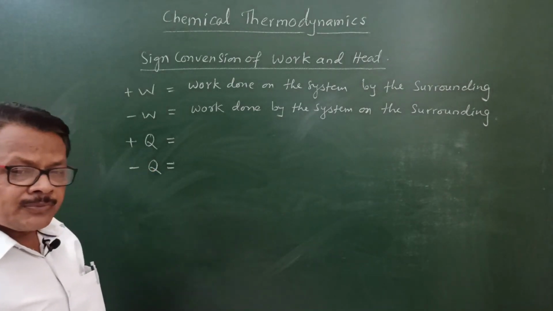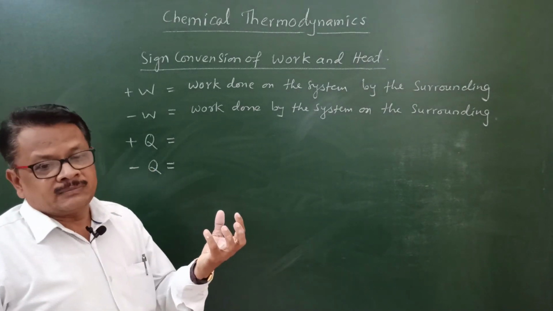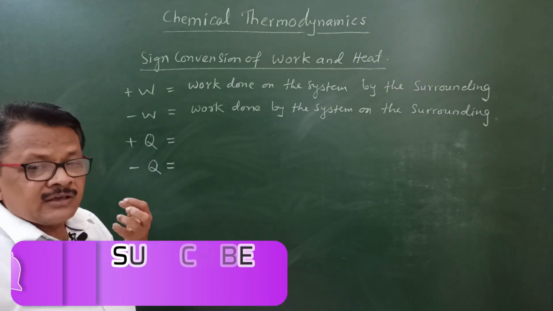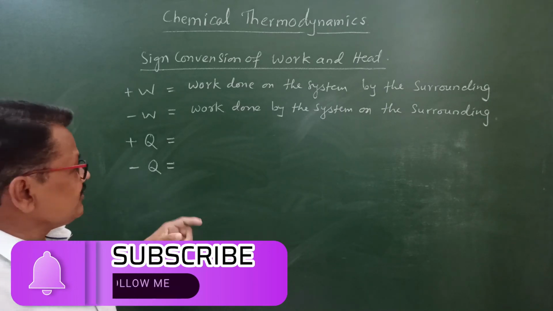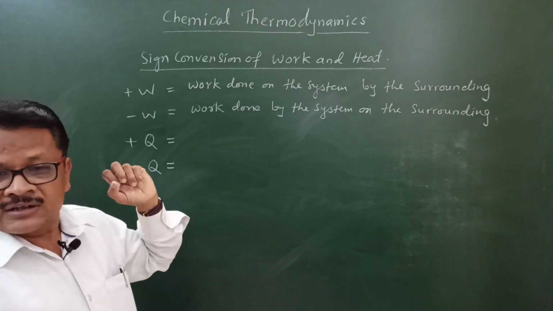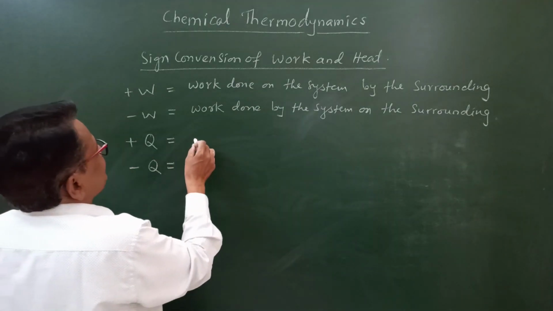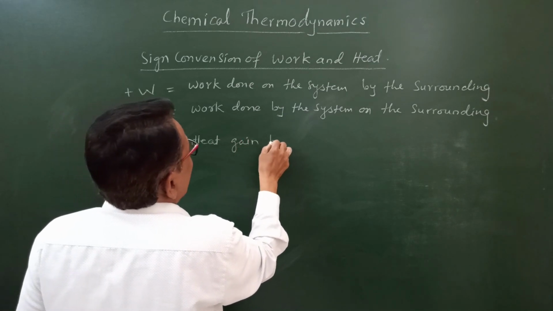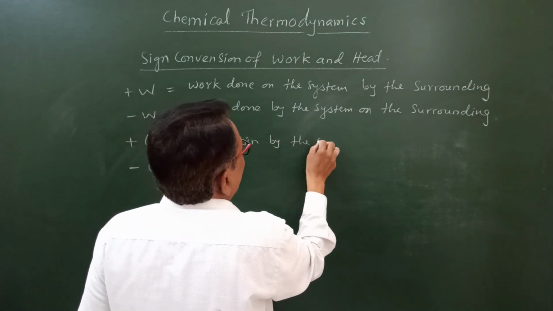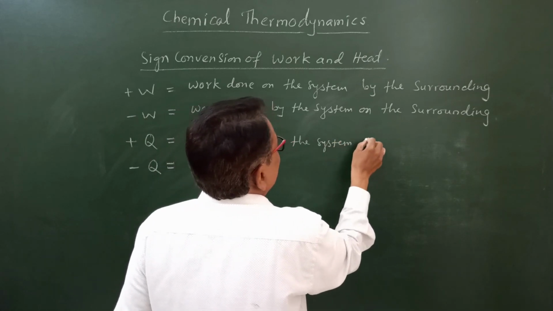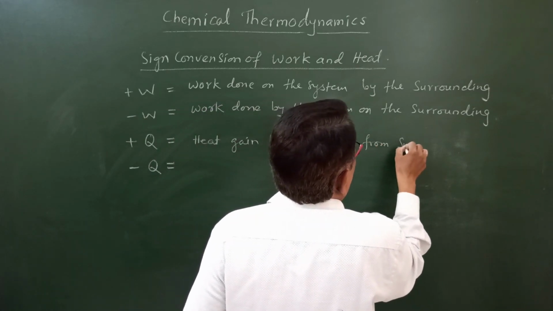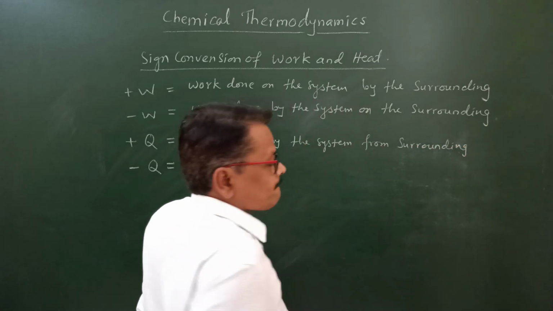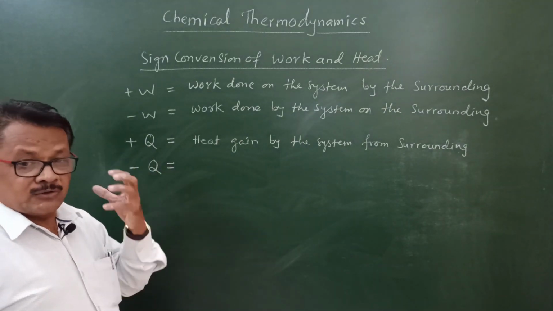What is Q positive? When heat is supplied to the system, the system gains heat from the surrounding, so that is always positive, and its internal energy increases. You see here, heat gained by the system from the surrounding is called Q positive, positive heat.